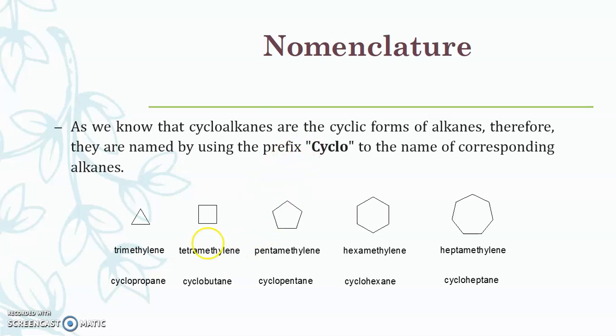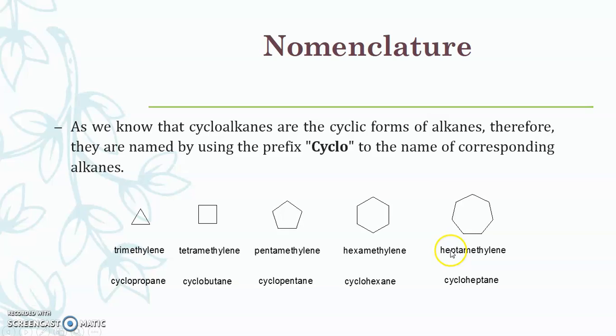After that, pentamethylene. Here you can see the structure. Commonly it is known as cyclopentane, where pentane corresponds to 5 carbon atoms. Similarly, hexamethylene, where 6 carbon atoms are present. That's why it is commonly known as cyclohexane. Hexane stands for 6 carbon atoms.